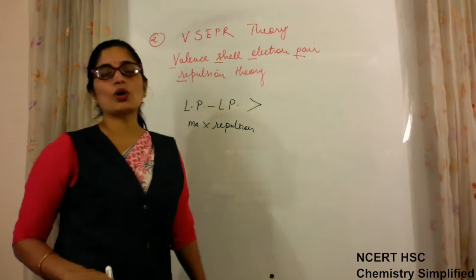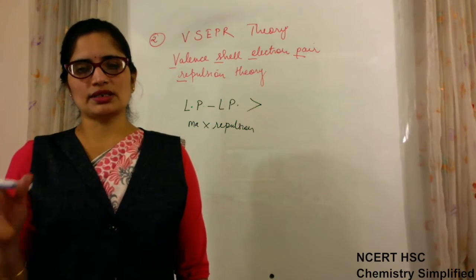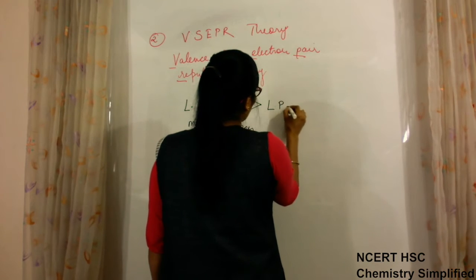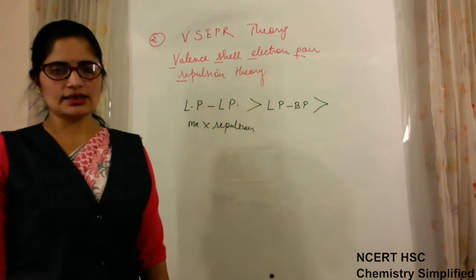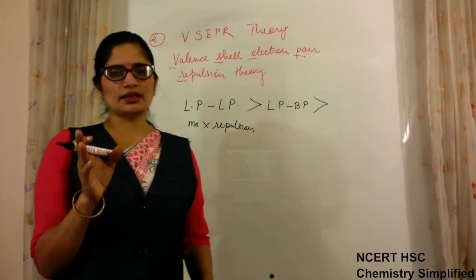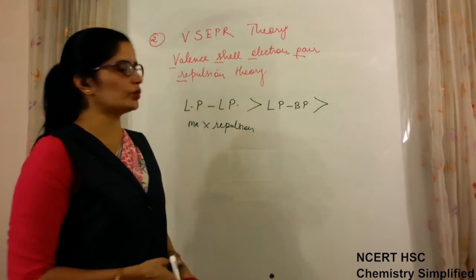When it comes to the order of repulsion, lone pair and lone pair repulsion is the highest. Then there is lone pair and bond pair repulsion. If a lone pair and a bond pair are near each other, their repulsion will be a little less as compared to lone pair and lone pair.